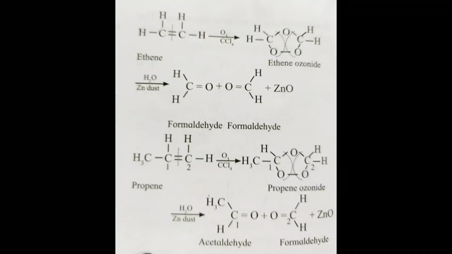In this reaction, first we form alkene ozonide, for example ethene ozonide, and from propene we prepare propene ozonide, and finally we get acetaldehyde and formaldehyde.